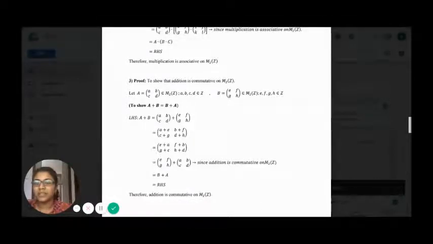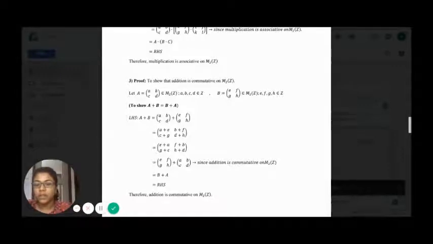For the right-hand side, we have matrix e, f, g, h plus a, b, c, d. Here we can conclude that addition is commutative on the 2 by 2 matrices. So the left-hand side is obviously equivalent to the right-hand side, and we can say that addition is commutative on the integer matrices.